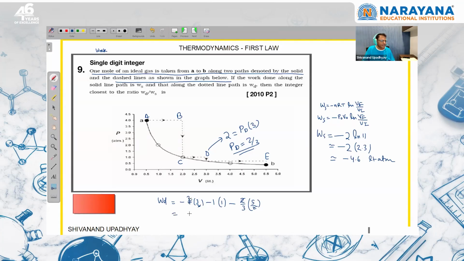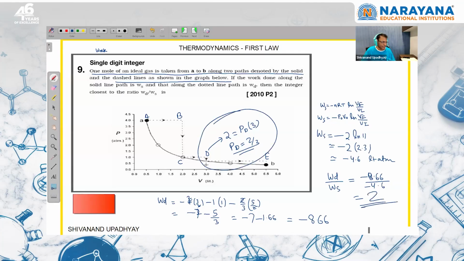So if you simplify, this value is coming -7, -5/3. So you can simplify this -7 and this will be -1.8, 1.6 will come, right? So 1.66, so -8.66. So now you can say that WD upon WS, and if you have to write an integer, you can write -46, 8.66 divided by -0.6. If you simplify this, near about this will be 2. So I was interested in this point, that how to calculate the pressure, right?